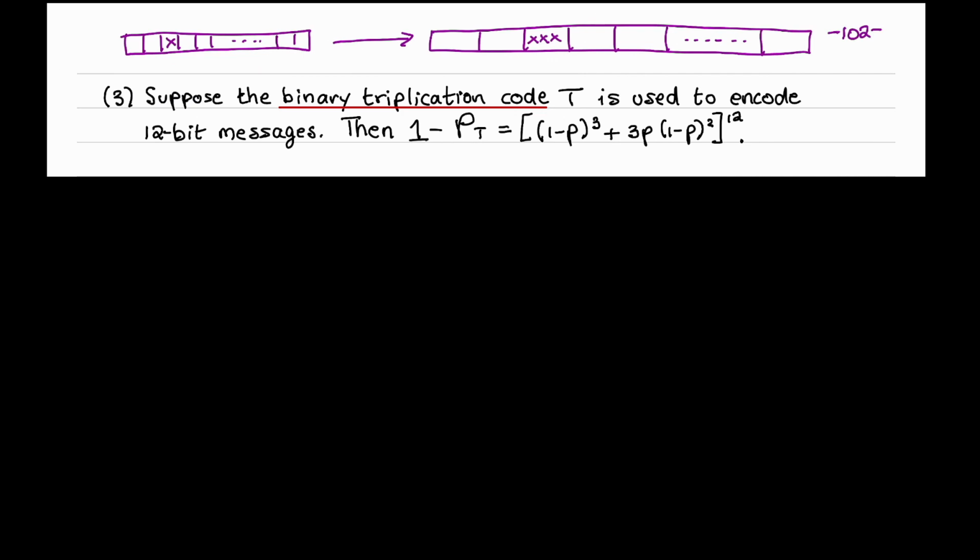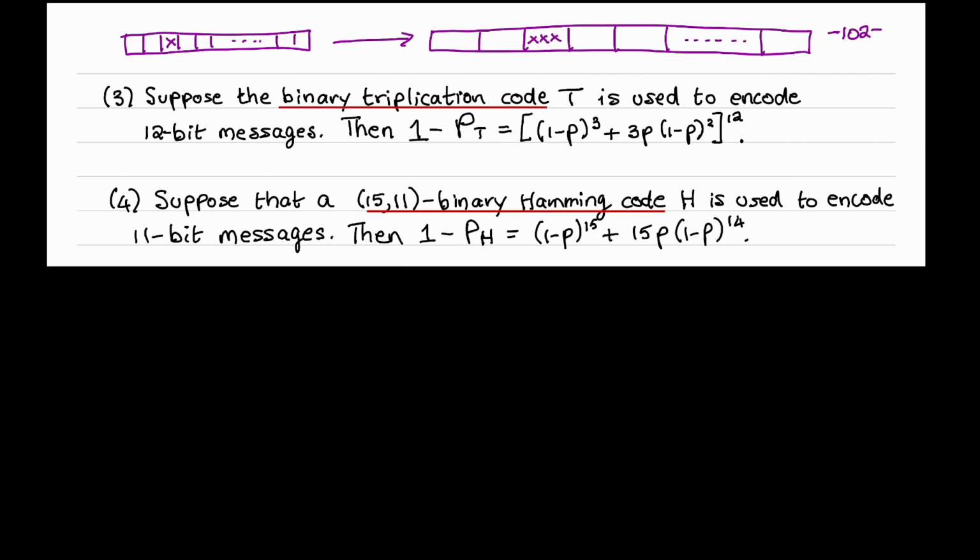Now, the probability that the error in a 3-bit chunk has weight 0 is (1 minus p) cubed. So all 3 bits are transmitted correctly. And the probability that the error vector in a 3-bit chunk has weight 1 is 3p times (1 minus p) squared. So the reliability of the binary triplication code is 1 minus PT, which is this probability raised to the power 12. The exponent is 12 because there are 12 3-bit chunks in a 36-bit word.